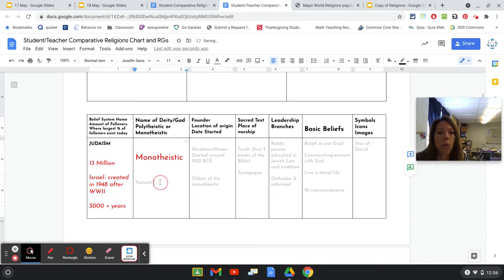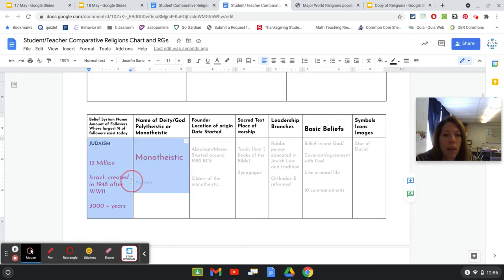Okay. And then what do the Jews call their God? The one God comes and talks to Abraham, and that is what all three monotheistic religions believe. Jews call that God Yahweh.